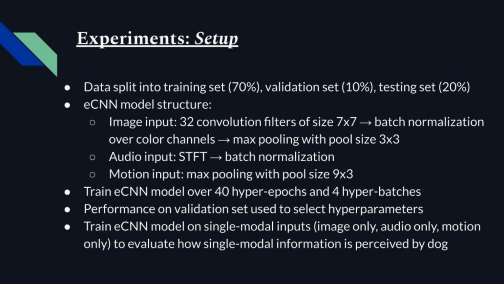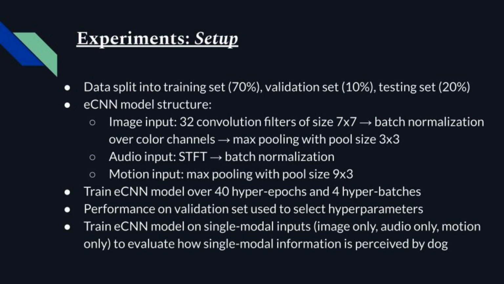The ECNN model structure is as follows. The image input, the image frames, went through 32 convolution filters of size 7x7, a batch normalization layer over color channels, and a max pooling layer with pool size 3x3. For the audio input STFTs, they went through batch normalization. And finally, for the motion input, they went through a max pooling layer with pool size 9x3. We trained the ECNN model over 40 hyperepochs and 4 hyperbatches. The performance on the validation set was used to select hyperparameters.